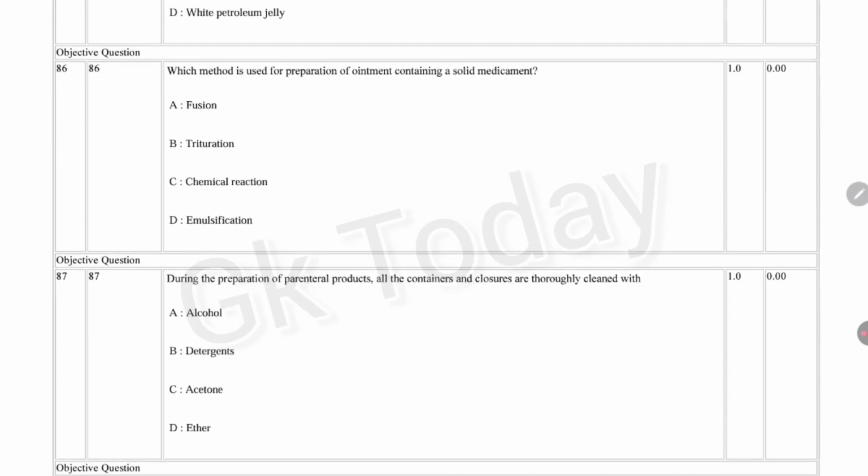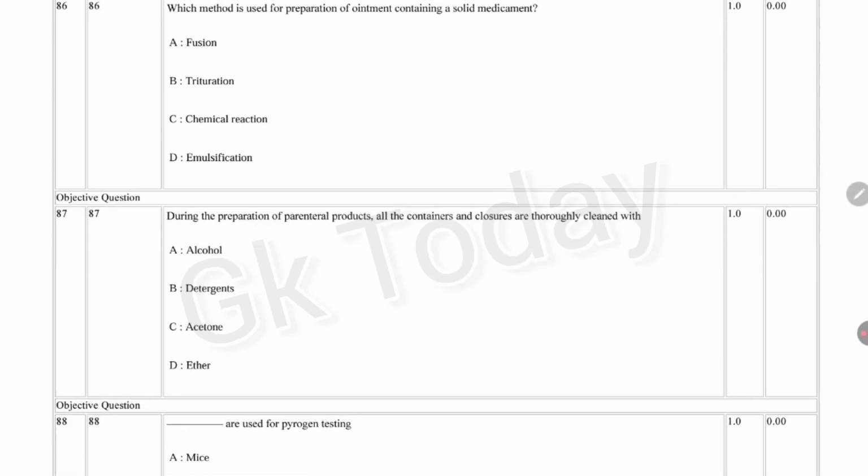Which method is used for preparation of ointment containing a solid medicament? Options: fusion, titration, chemical reaction, emulsification. Correct answer is fusion and titration. Method used for preparation of ointment containing solid medicament. Okay, next question.